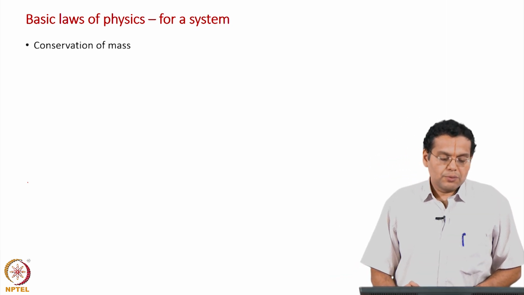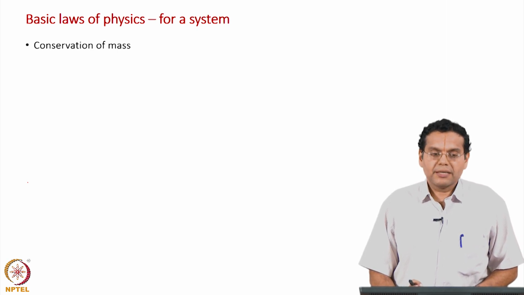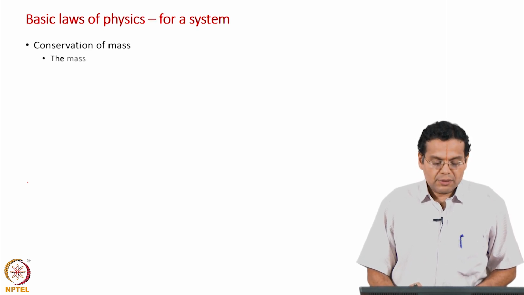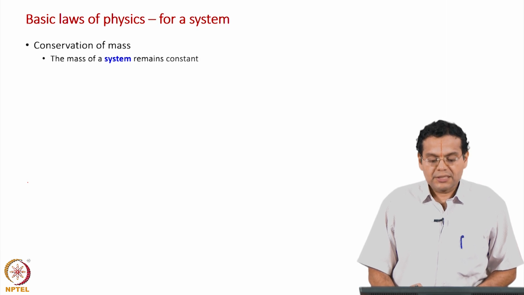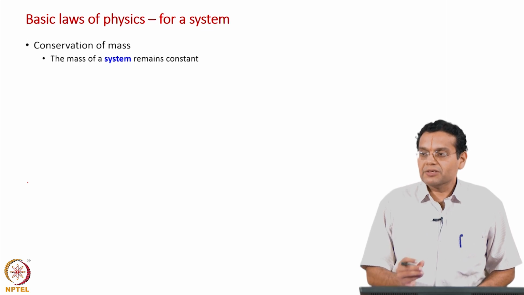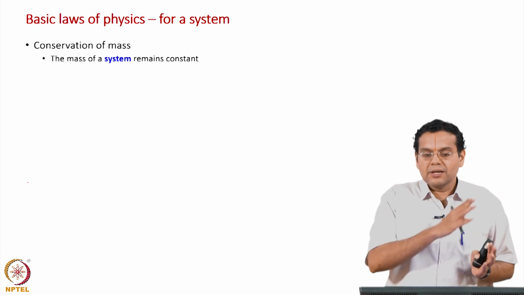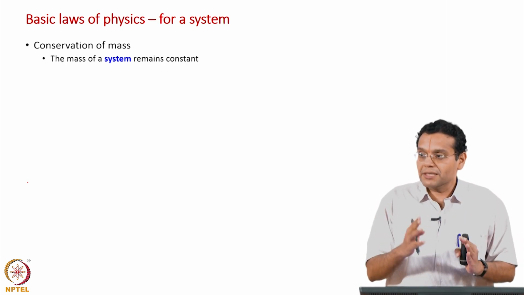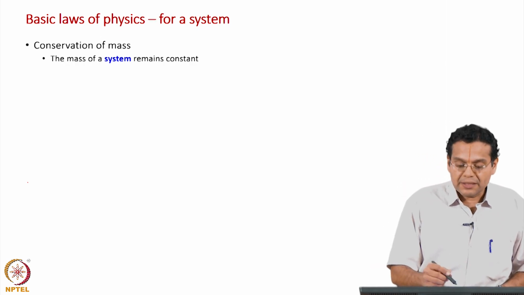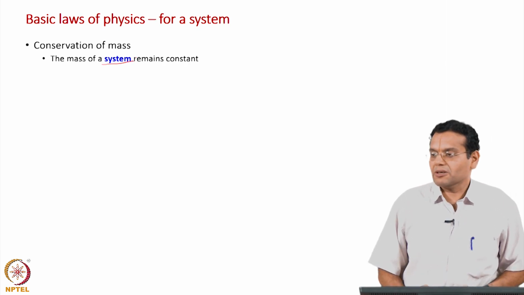Now, the basic laws of physics, conservation of mass, momentum, energy are all stated for a system. Let us look at that. The mass of a system remains constant. That was very obvious as well. The way in which we define the system is that we are always focusing on the same fluid particles. No fluid particle enters, no fluid particle leaves, which means that the mass of the system is a constant. So, the conservation of mass is stated for a system. The mass of a system remains constant.